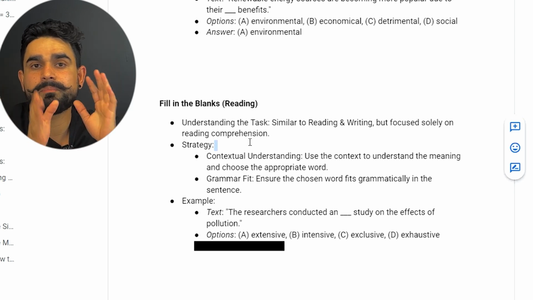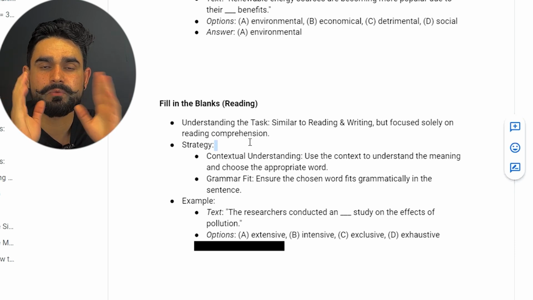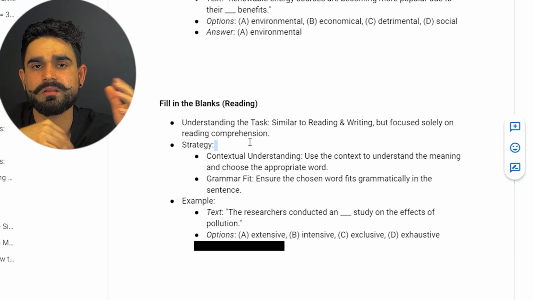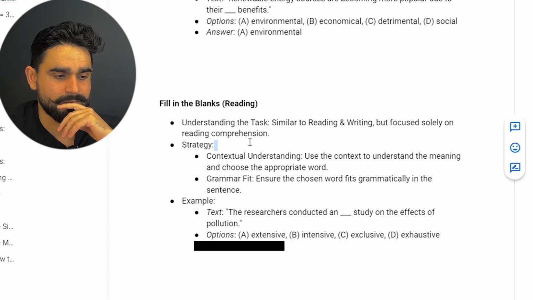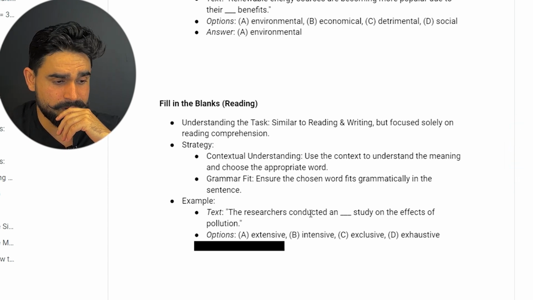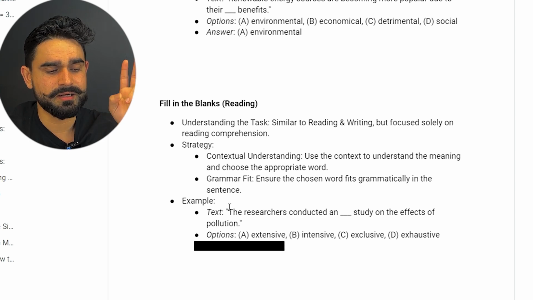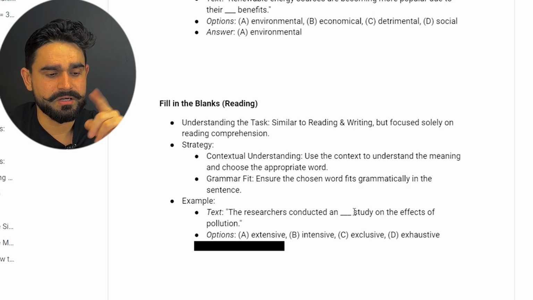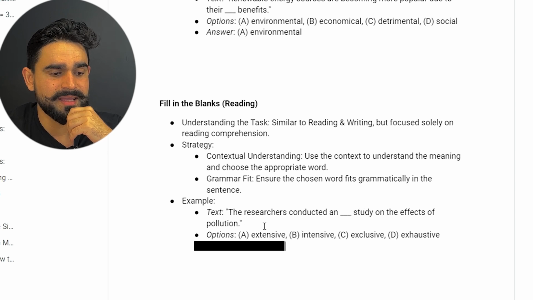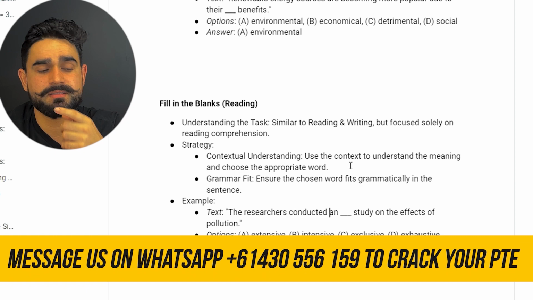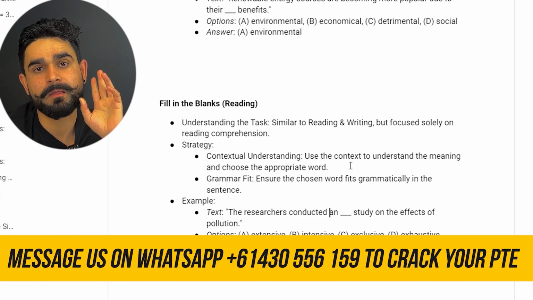What is the passage about? Is it in the future, present or perfect? What are the tenses? Use that. For example, over here we have an example as well. The researchers conducted an dash study on the effect of pollution. If there is an, what do we look for after an, guys? We look for a vowel sound.